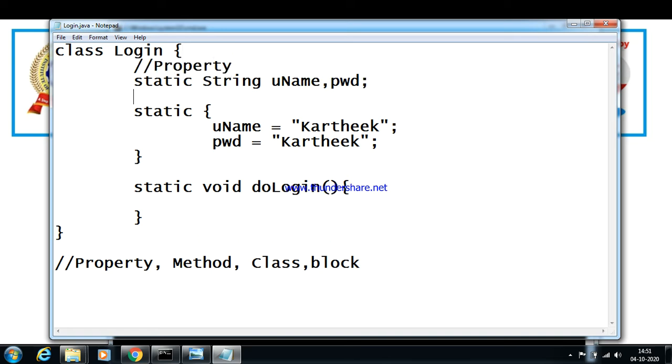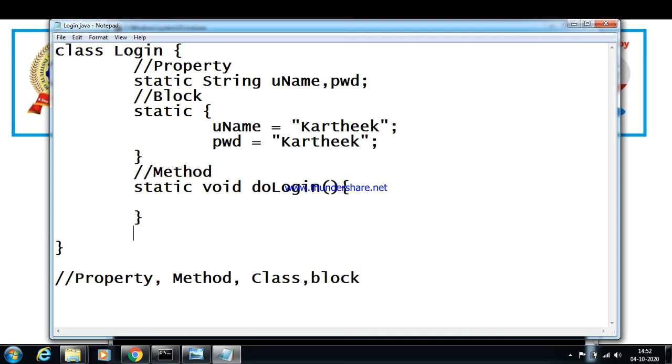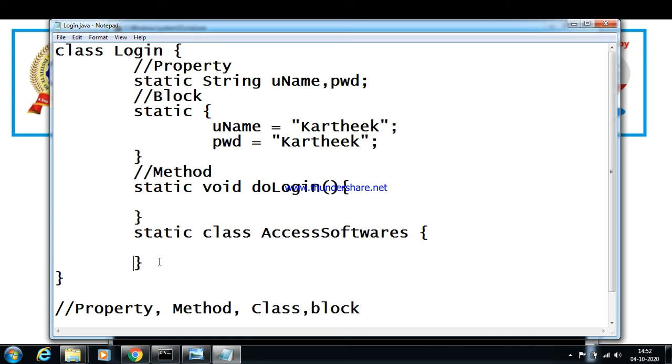Property. This is a block. This is a method, and we create something here called a static class. So the class is static. Say, for example, the class name is AccessSoftwares. In AccessSoftwares, to access the software, I just create a method inside this.